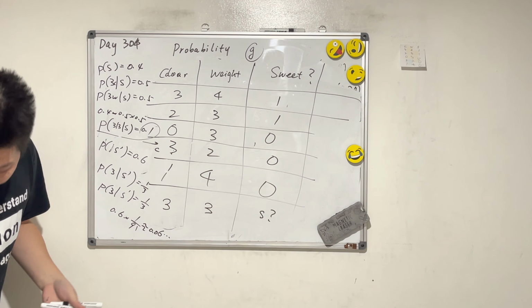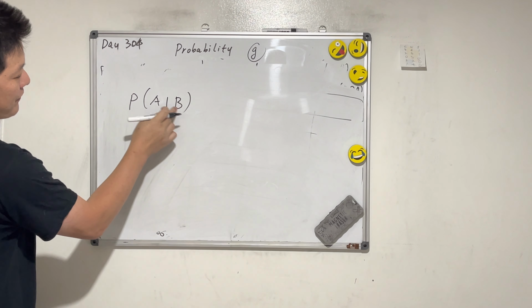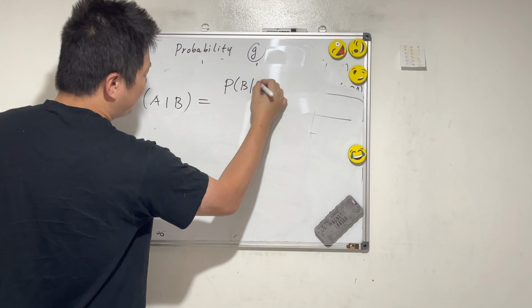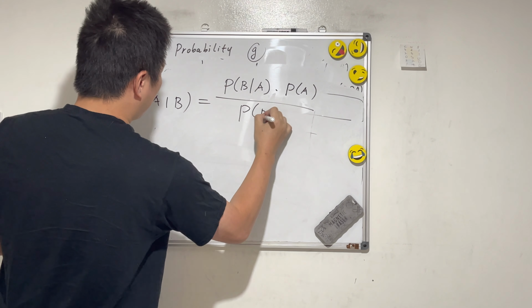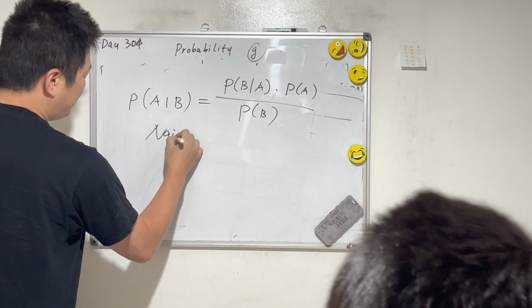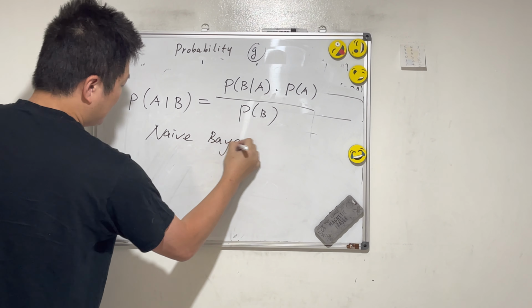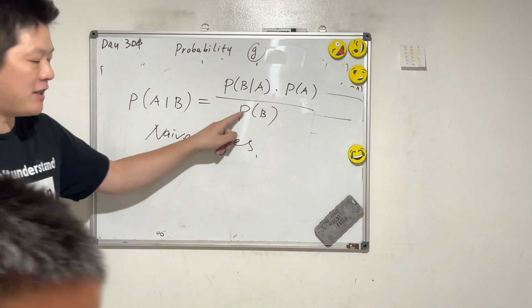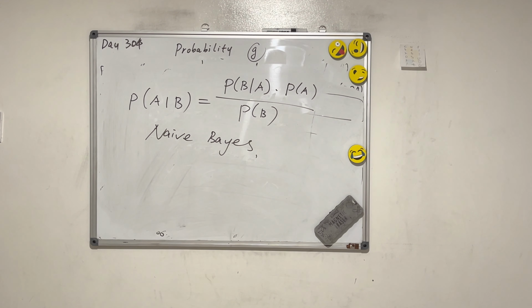Probability is very, very useful. So I'm going to write this formula again. The conditional probability of A given B equals the conditional probability of B given A, times P(A), divided by P(B). That's the formula. Let's call it Naive Bayes. If you know these 3 values, you can calculate this. It's very, very useful. We call it the Naive Bayes probability equation.